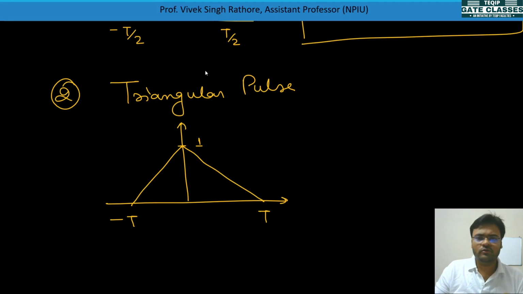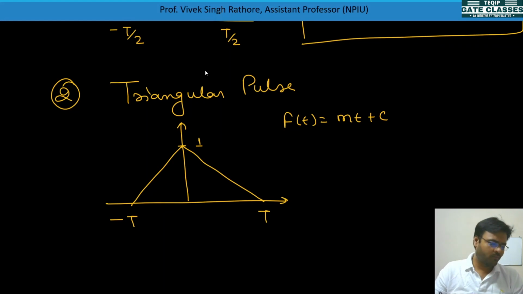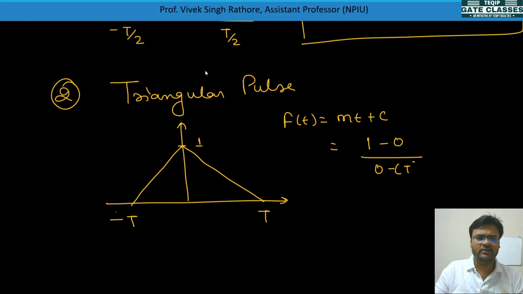You know the line equation: mt plus c is the equation for a line, where m is the slope. So what is the slope here? For the slope you can do (y2 minus y1) by (x2 minus x1). So here it will be 1 minus 0 and 0 minus (minus T). So you will get the slope m as 1 by T. And for c, at t equal to 0 the value will be 1, and m is 1 by T, so with t equal to 0, plus c, the value of c is equal to 1.